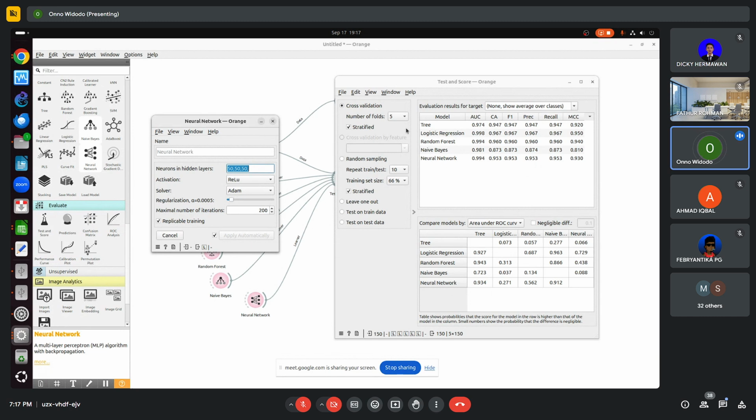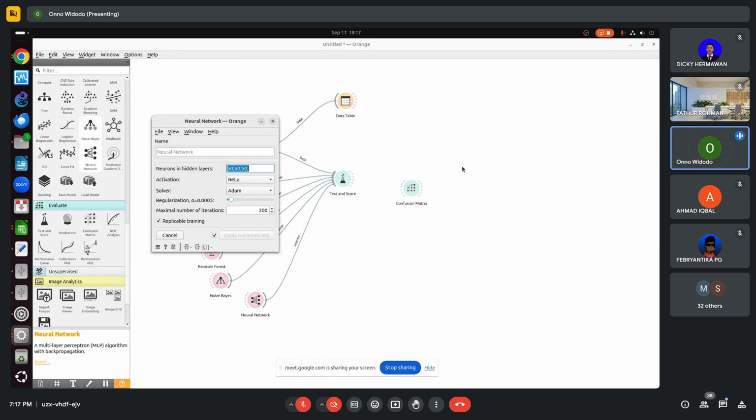Neural networks are actually good for image processing and stuff like that, but for numbers, the other algorithms can be much faster. Keras, TensorFlow, it's good for images, but for numbers, sometimes I prefer the other algorithms.